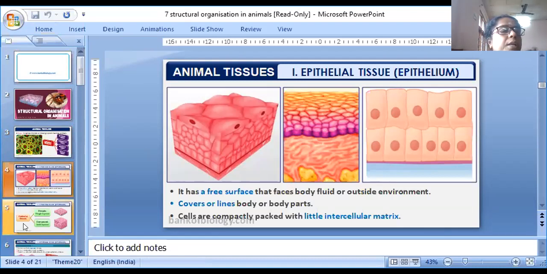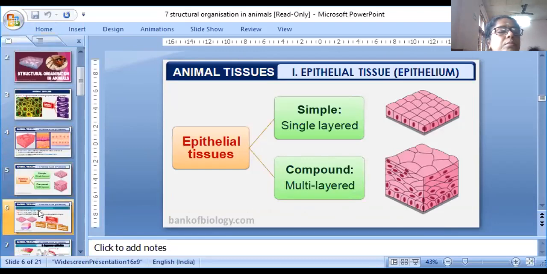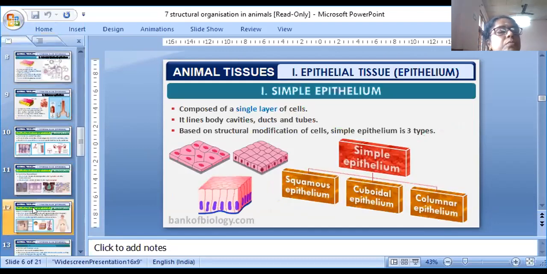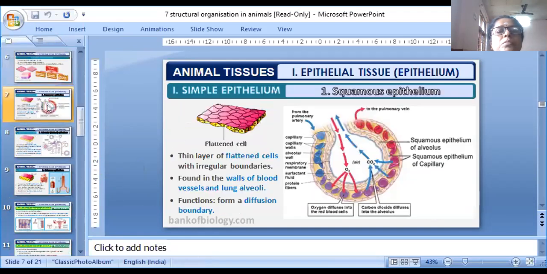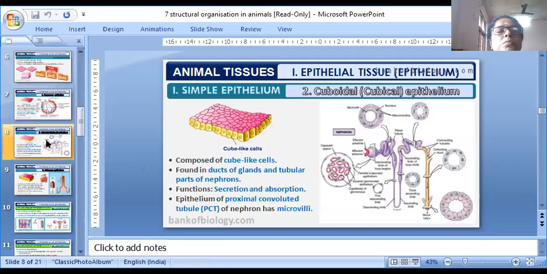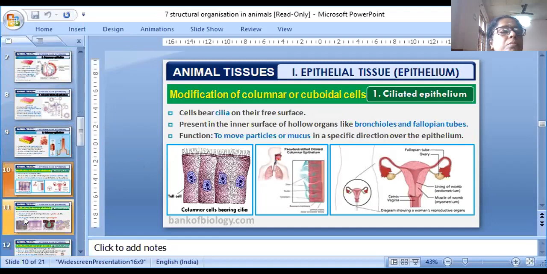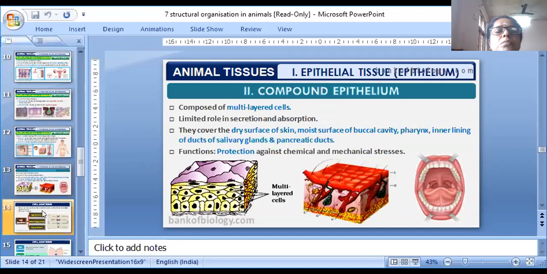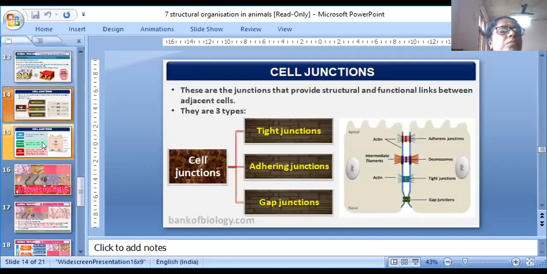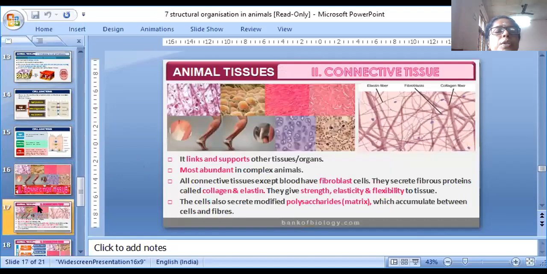Epithelial tissue we had already learned. Connective tissue also is completed.